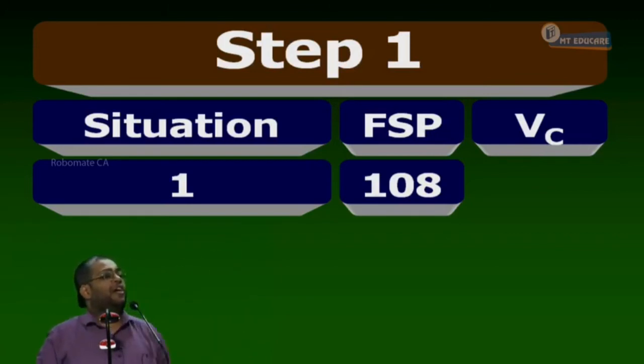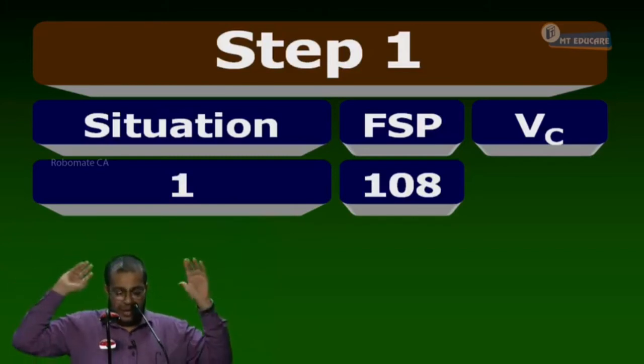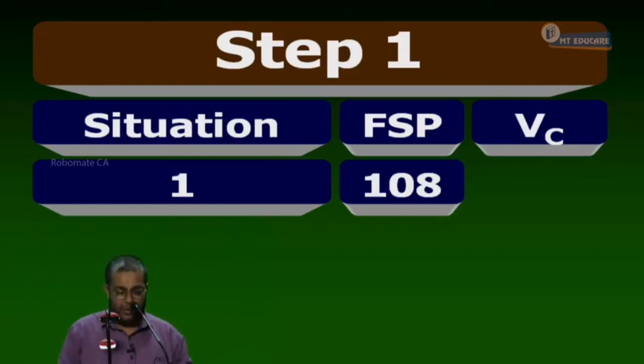You are the writer of a call. The other party will decide. The other party has got a right to buy at what? 97. Will he buy at 97 a share worth 108? Yes. Will he exercise or not? Yes. He will get how much benefit? 11 rupees. He will get 11 benefit. I will lose 11. For him the call is worth 11.